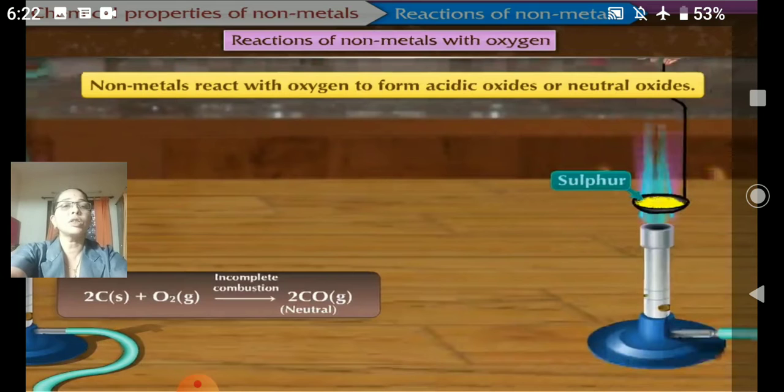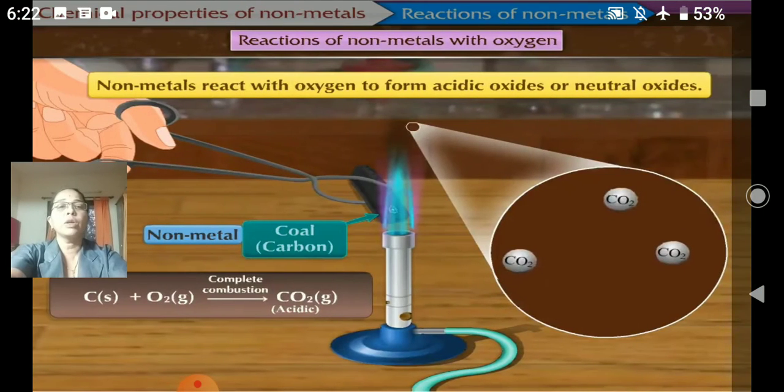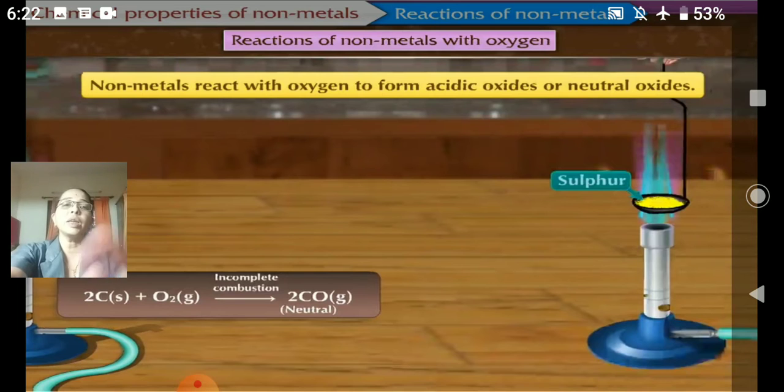Carbon plus oxygen gives out carbon dioxide, and also carbon monoxide. When carbon burns completely, it gives out carbon dioxide, and when carbon is incompletely burned, it gives out carbon monoxide, which is neutral.